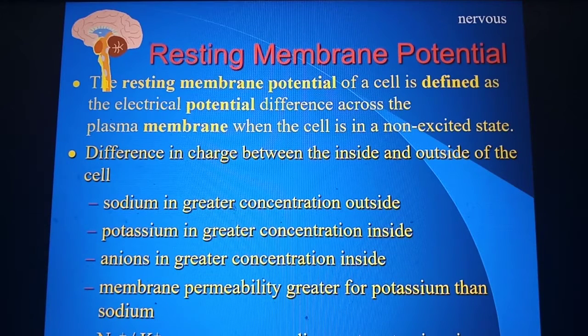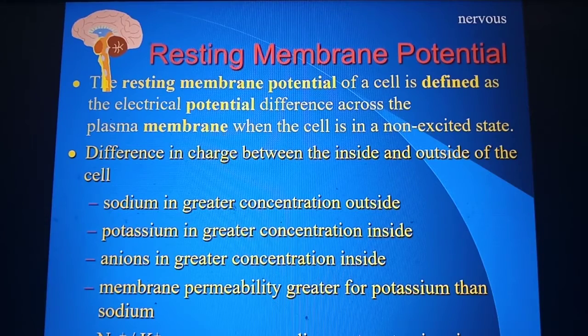So the potassium can go inside the cell membrane, but sodium is prevented from entering. For this, the sodium pump and the potassium pump help the sodium to move out and potassium to move inside the cell. So this is the situation in a resting membrane potential.